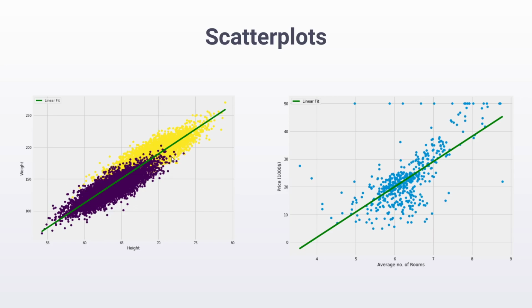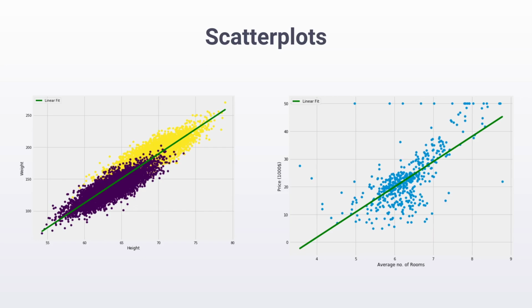By the way, the color represents gender. So you can probably guess which one is male and which one is female. The green line in this case, actually in both cases, is the best possible straight line fit that we can draw through this data. We can ignore the green line for now. This is basically an example of what we would learn when we go over to regression.